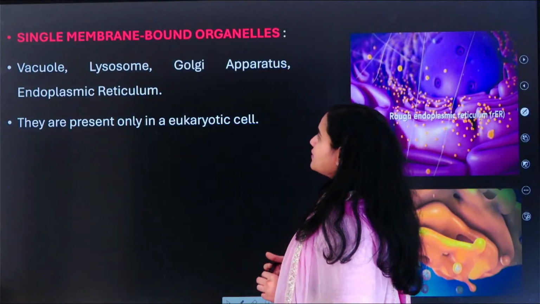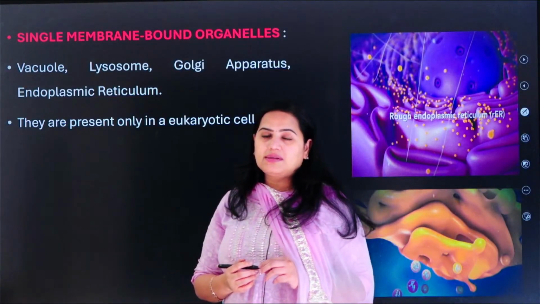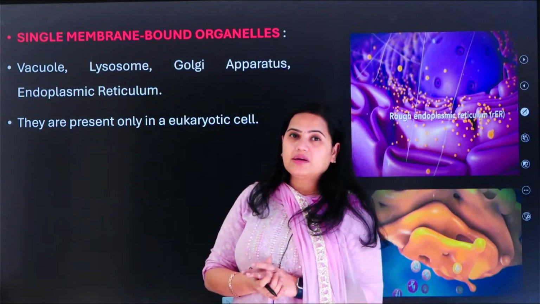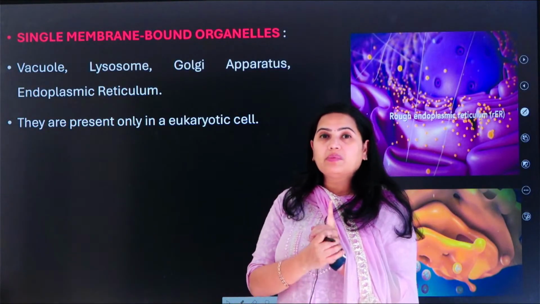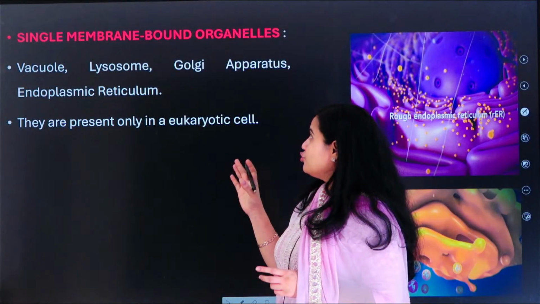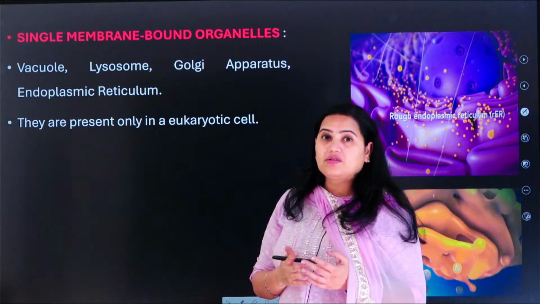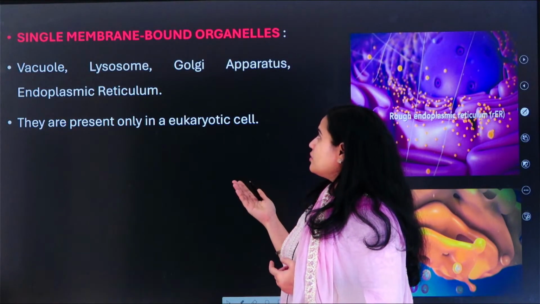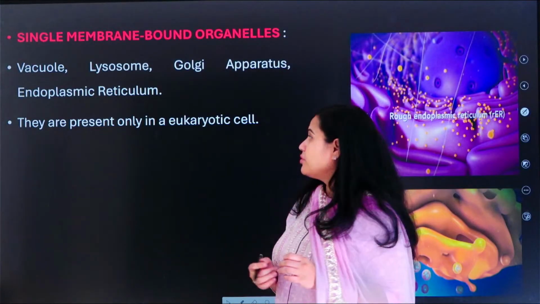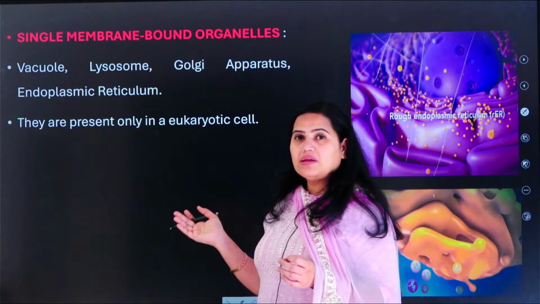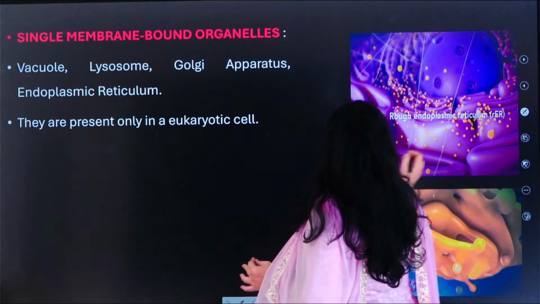And now let us understand those organelles which are single membrane bound. In single membrane bound, the things which come are the vacuole. Vacuoles are present only in the plants. Remember that. And the lysosomes are considered as the trash can of the cells. Golgi apparatus, endoplasmic reticulum, these are all single membrane bound. Okay, and these are a little complex in nature. These are present in the eukaryotic cell.